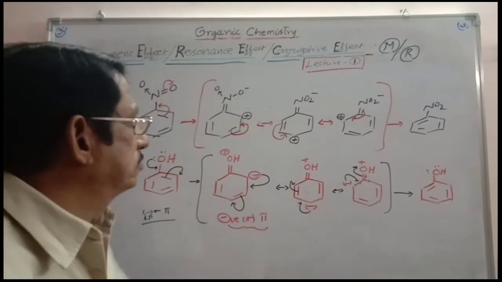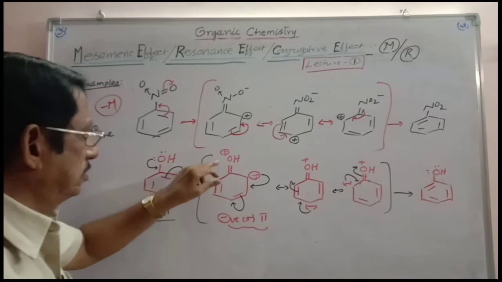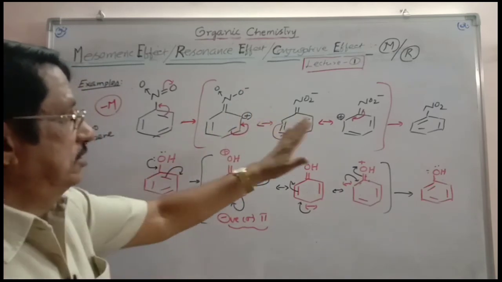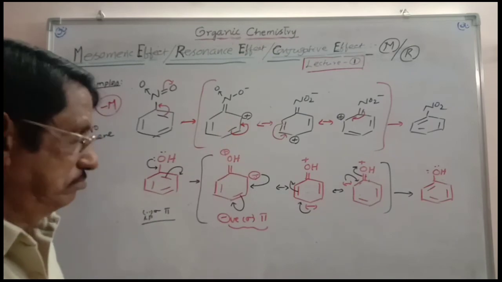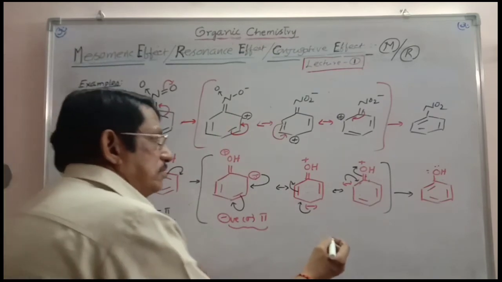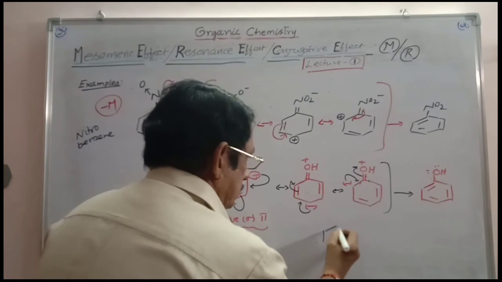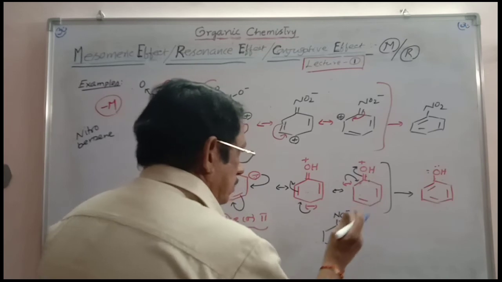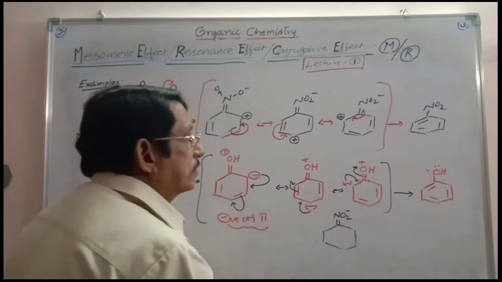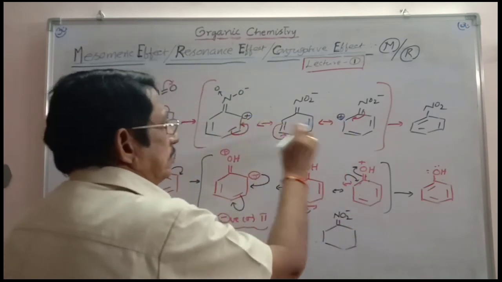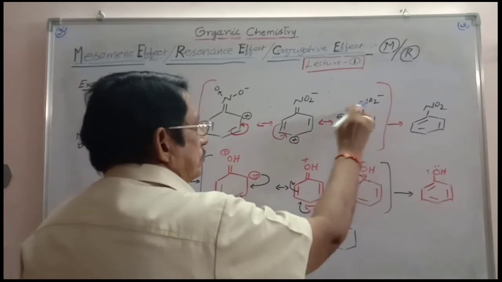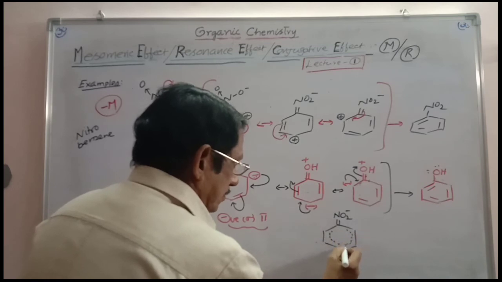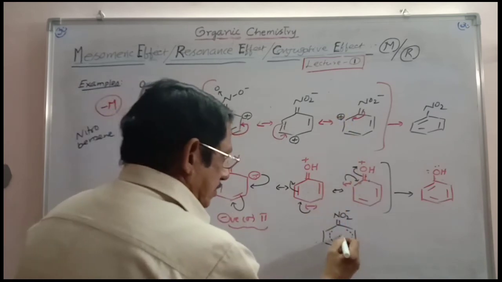In all these cases, here negative charge is delocalizing. Here positive charge is delocalizing. For these two, you can write the resonance hybrids. In what way? Just observe here. In the upper case, nitro group is there. This is double bond character nitrogen. Charge is delocalizing from this carbon through this carbon up to this carbon, or through ortho through para. So up to this extent, you have to write the dotted ring. And positive charge is delocalized there. This is the delocalization.